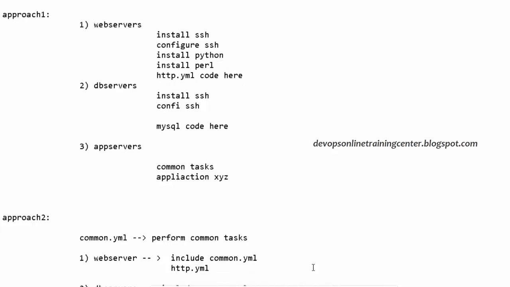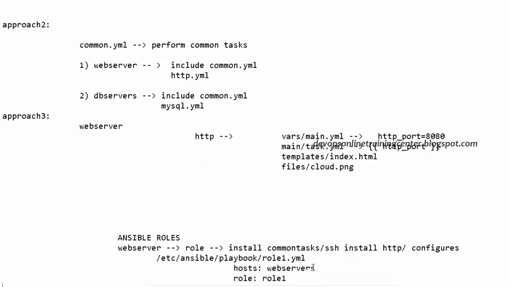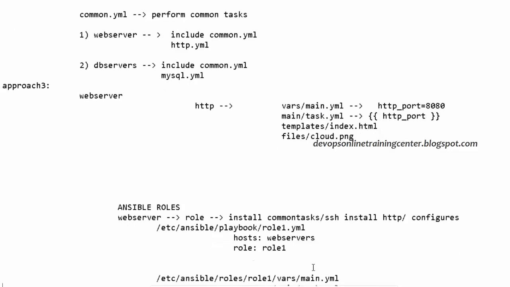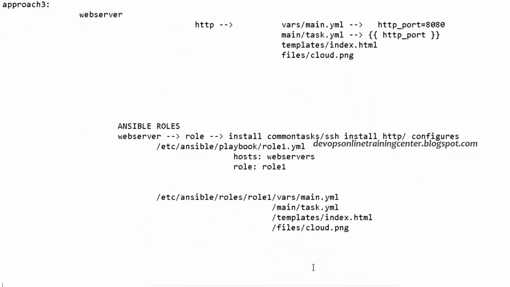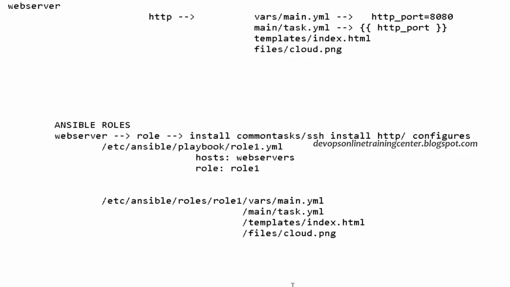In approach 2, we have something like the include keyword, wherein we can include a specific task. We can call a particular playbook from another playbook. In approach 3, we have a properly aligned directory structure. So what do we call that? We call them Ansible roles.